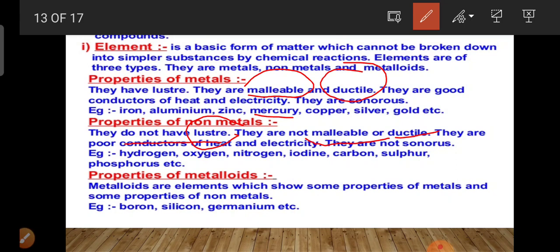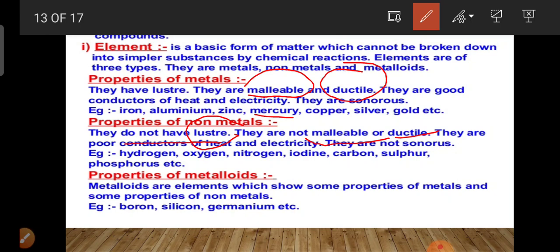But non-metals are not sonorous. So non-metals are not lustrous, not sonorous and not malleable.